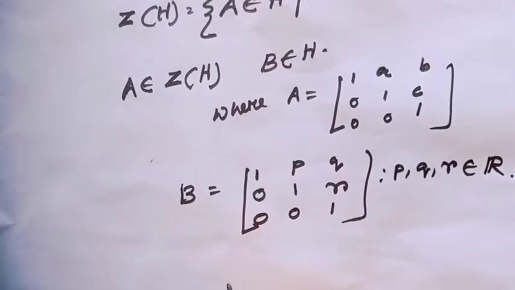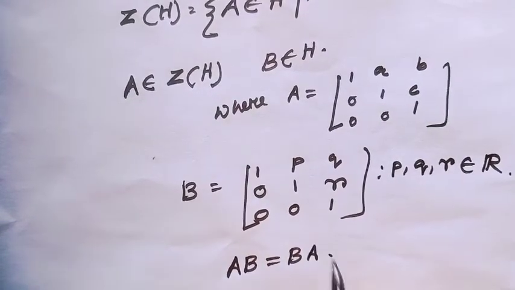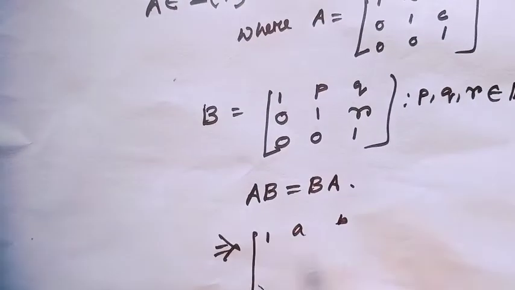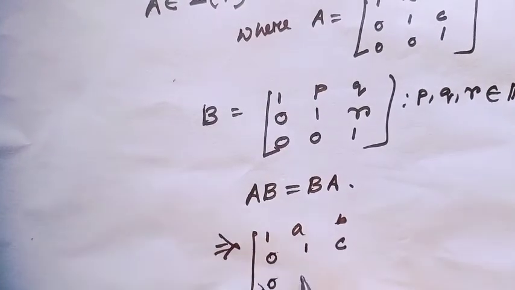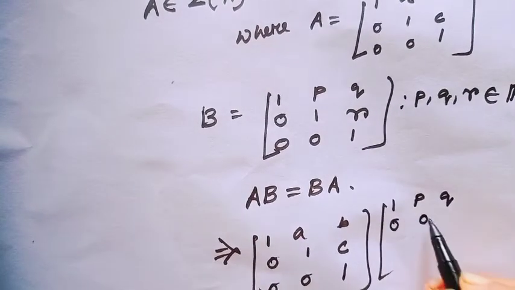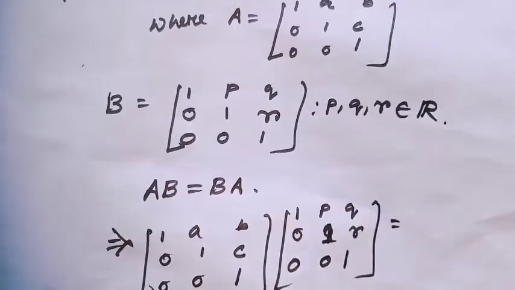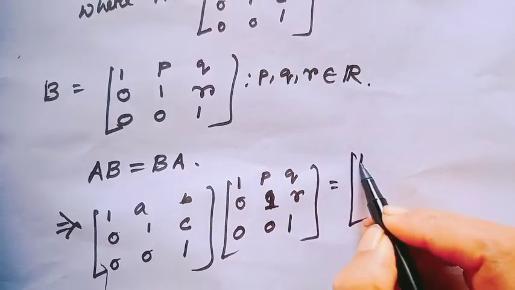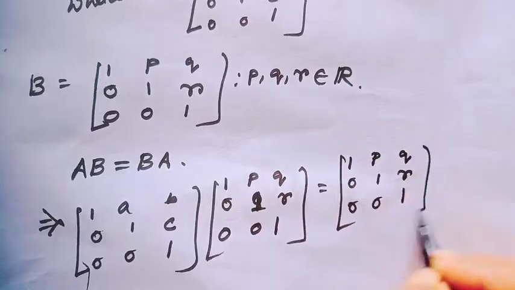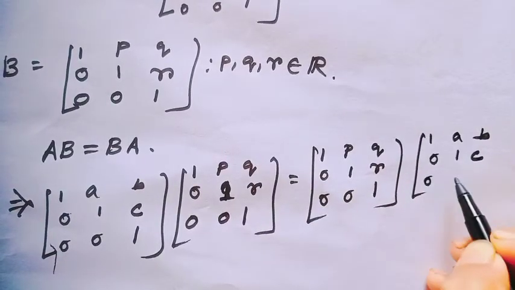For the center we have to consider ab equal to ba. That implies [1 a b; 0 1 c; 0 0 1] multiplied by [1 p q; 0 1 r; 0 0 1] equals ba, where b is [1 p q; 0 1 r; 0 0 1] multiplied by [1 a b; 0 1 c; 0 0 1].